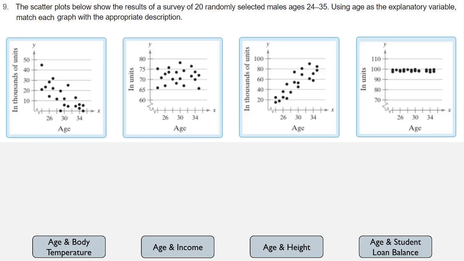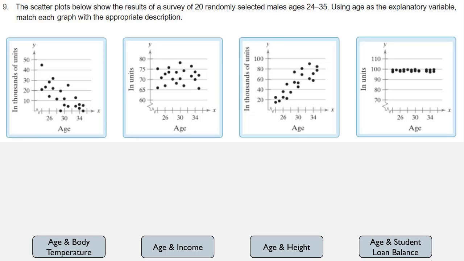So one of these should represent age and body temperature, another should represent age and income, a third graph should represent age and height, and then one of these graphs should also represent age and student loan balance. So we're trying to see which one of these graphs fits with each one of these descriptions. So let's start with age and body temperature. Does age really affect body temperature, or is body temperature fairly stable throughout your life?